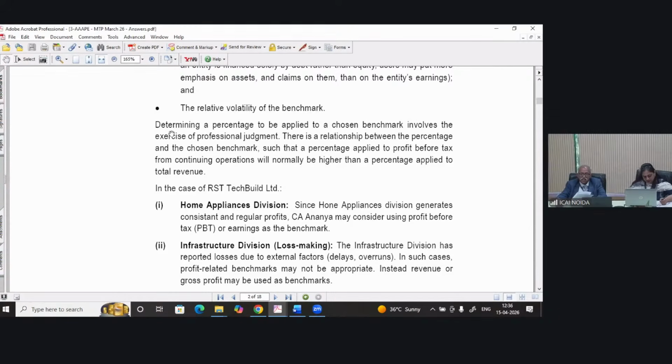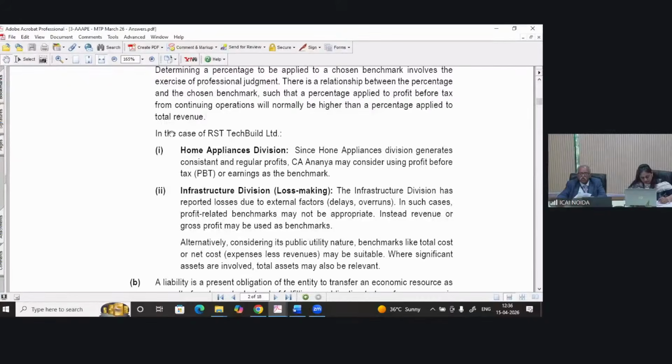The infrastructure division is a loss-making division. So in such cases, profit-related benchmarks may not be appropriate. Instead, revenue or gross profit may be used as the benchmark. So the auditor will now change, because the entity is not making profits. The auditor will obviously change his benchmark to gross profit or revenue. Alternatively, considering its public utility nature, benchmarks like total cost or net cost may also be suitable.